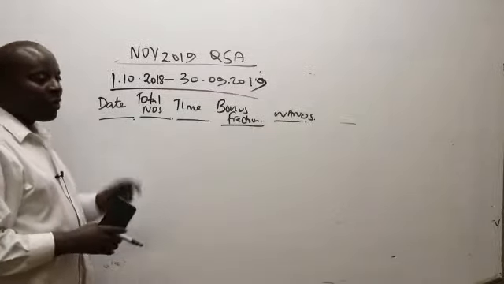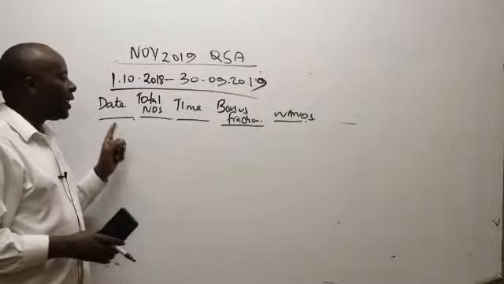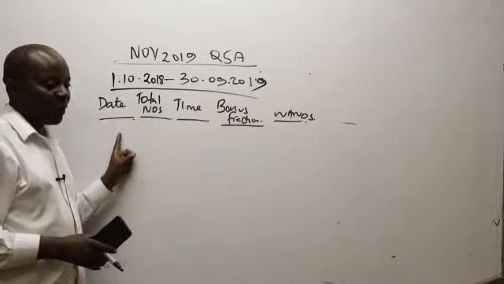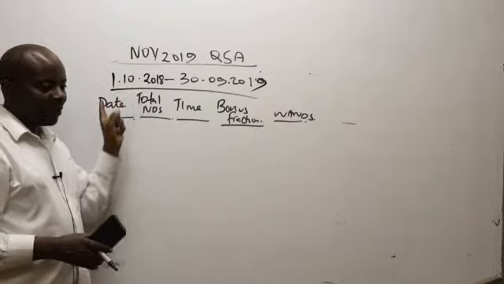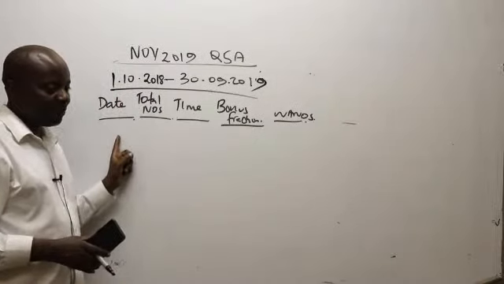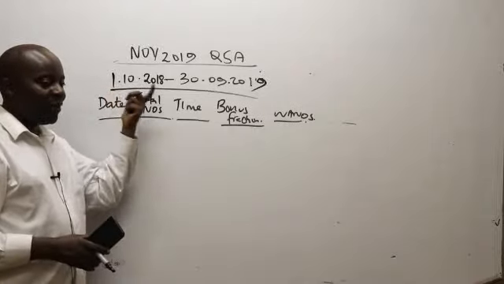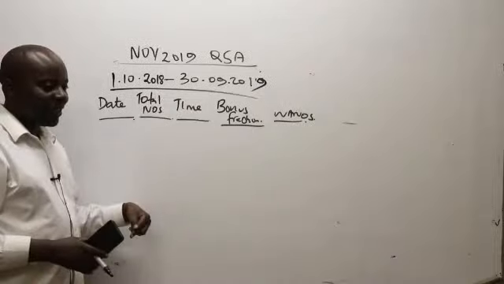So the date, here you have to be very careful. Have they given us, ladies and gentlemen, the number of shares that we had at the beginning of the period? No. So you start by bringing down the previous period shares.